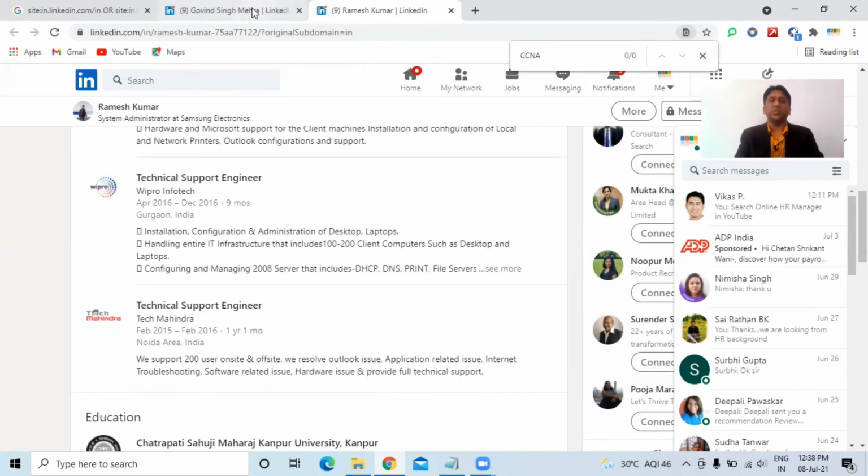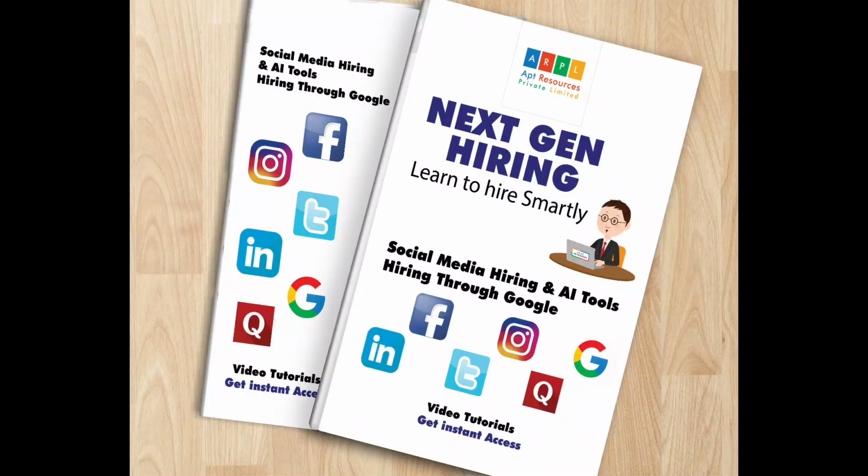So friends, in this way, you can use the AND operator, NOT operator, and OR operator for searching any profile. Whatever key skills you are looking for as mandatory, use the AND operator, and if you don't want one, use the NOT operator. So this is how you have to search.